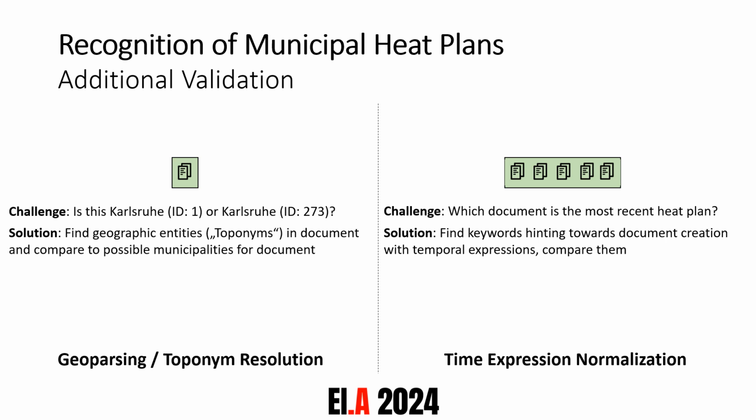And the other challenge could be that we have different documents, but with different dates. And our challenge now is to find out which of these documents is the most recent heat plan. The solution to do this is that we try to find keywords hinting towards the document creation time. So for example, from different text parts of the content of the document, and try to extract and normalize the temporal expressions from it and compare them across the different documents. This task, so the normalization, is also called time expression normalization.